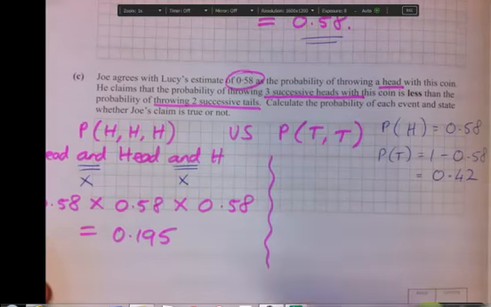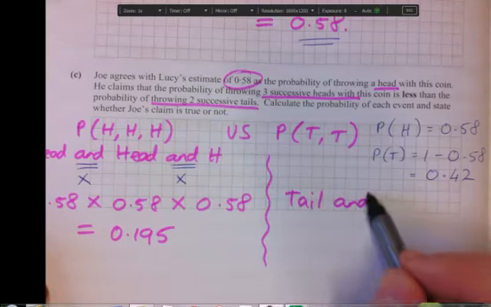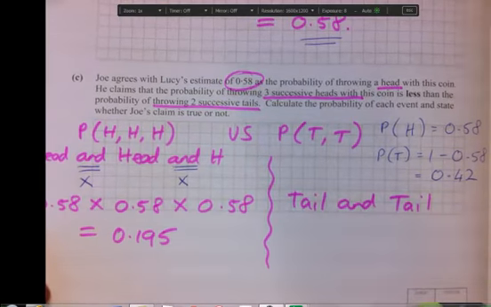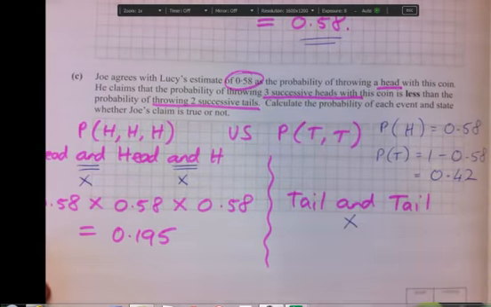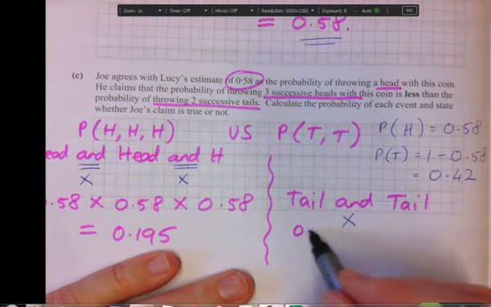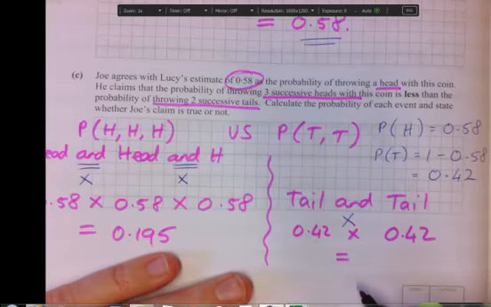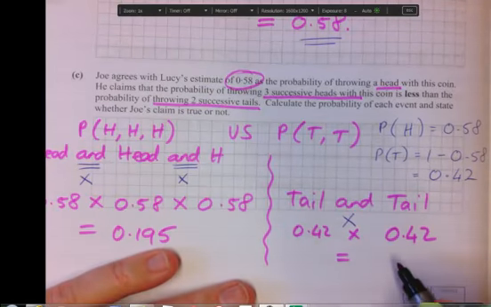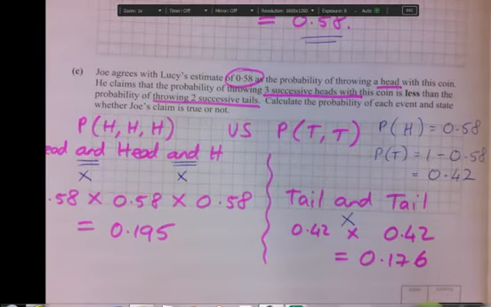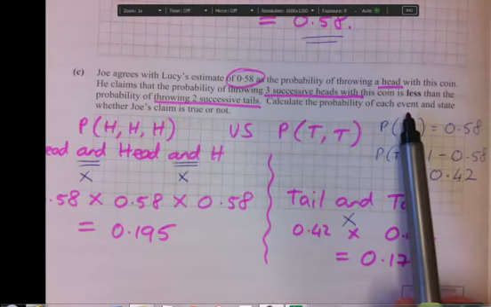So now we can go back, probability of a tail, so remember that's tail, and means multiply. So we're going to say 0.42 multiplied by 0.42. Into your calculators, that will be 0.176. So we've answered the first part of the question where it says calculate the probability of each event.